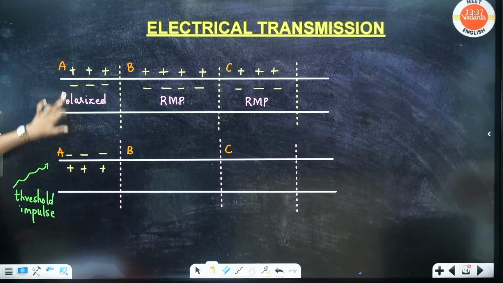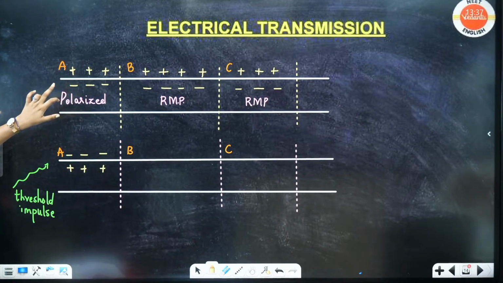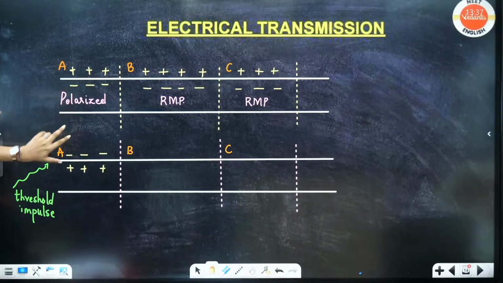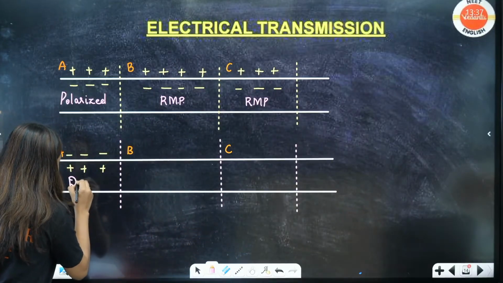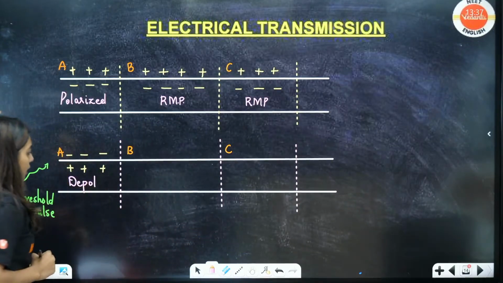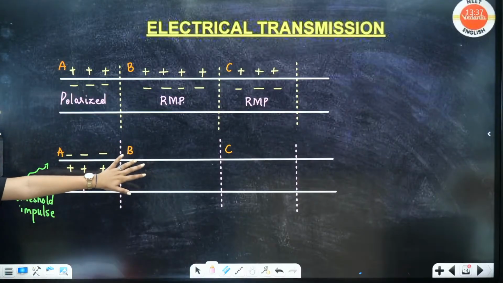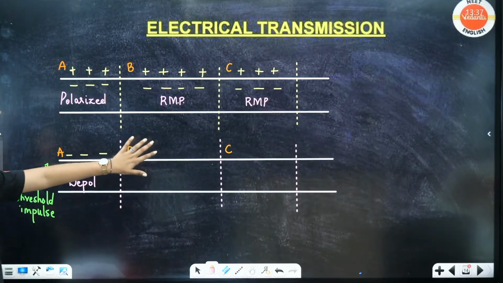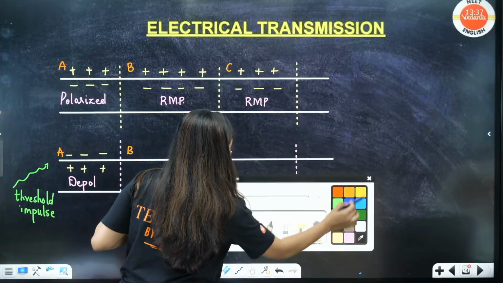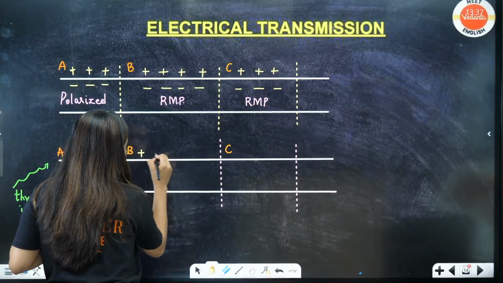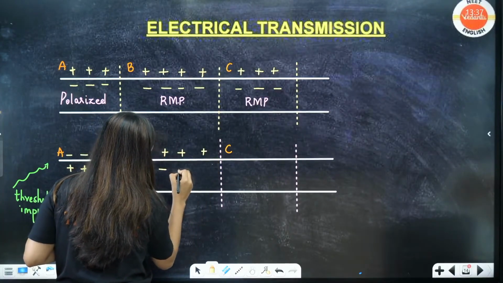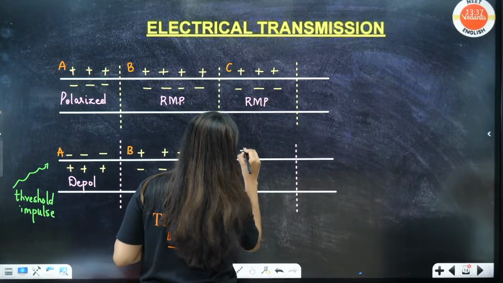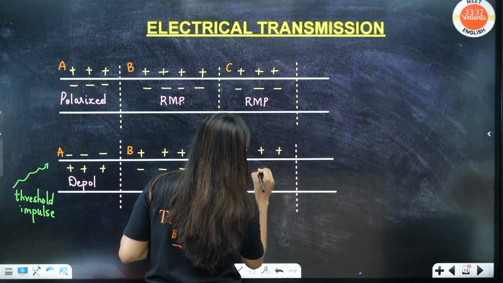Look at this, compare this. If you understand this, then there is nothing else. Everything is easy peasy. Here depolarization has happened. Yes or no? Now, what is going to continue in this portion? Obviously, here also RMP is going to continue because here nothing has happened. So here it is going to be positive, positive, positive, negative, negative, negative. Here also the same thing.